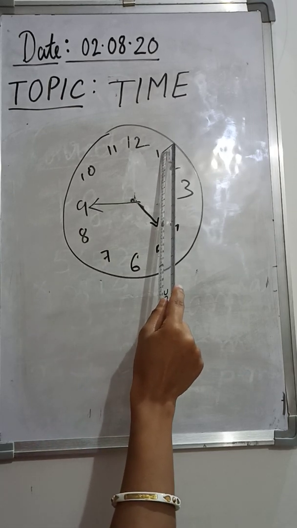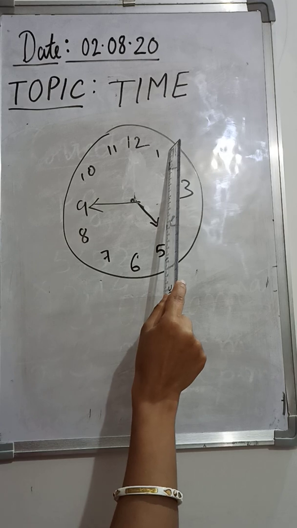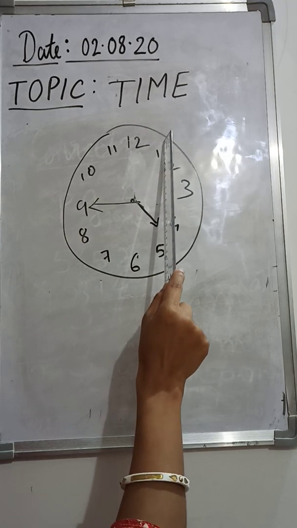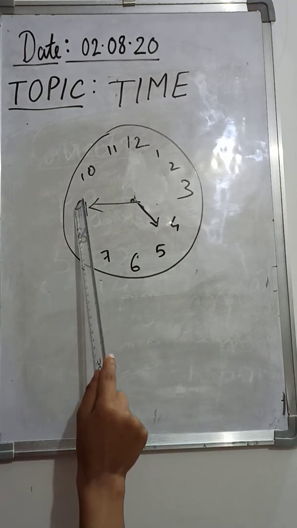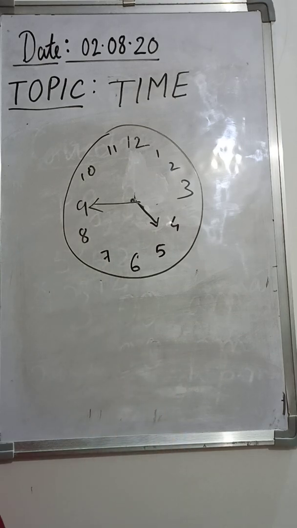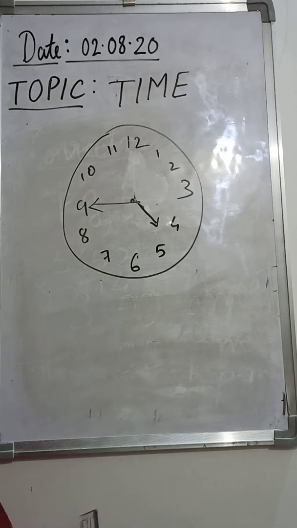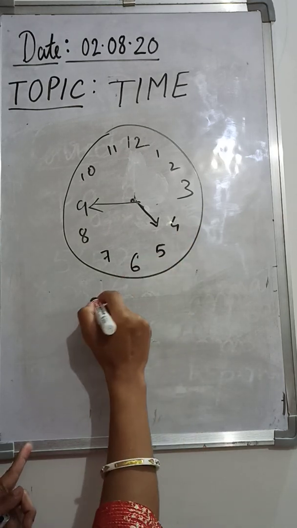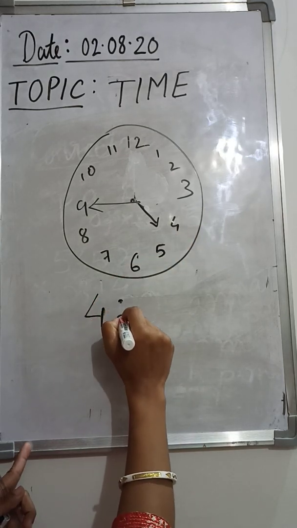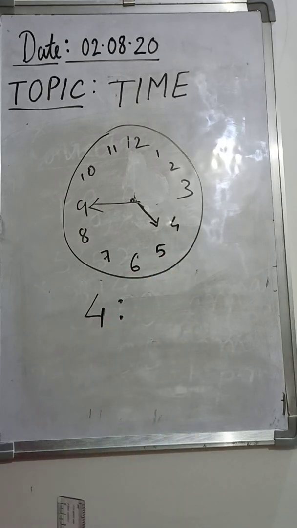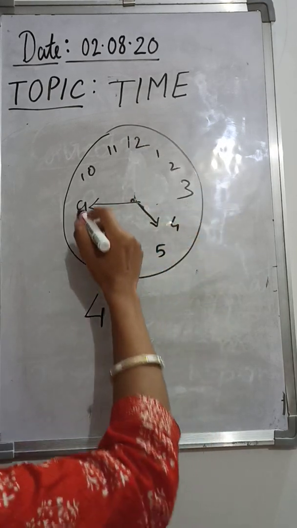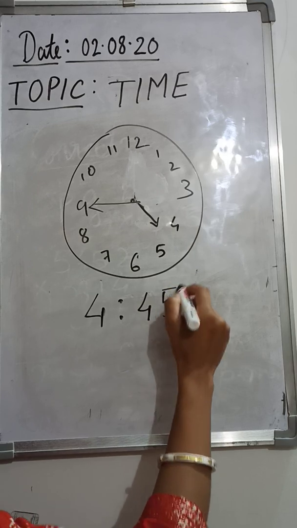So now how many minutes have passed? Starting from 12 to 1, there are 5 minutes, another 5 minutes, another 5 minutes. So if it reaches 9, I have told you that you can also take the help of the table of 5. 5 times 9, how much? 45. So that means 45 minutes have passed after 4 o'clock. Our hour hand is on 4, it has not reached 5 yet, so we will consider it as 4. And 45 minutes have passed. So this is our minute part.